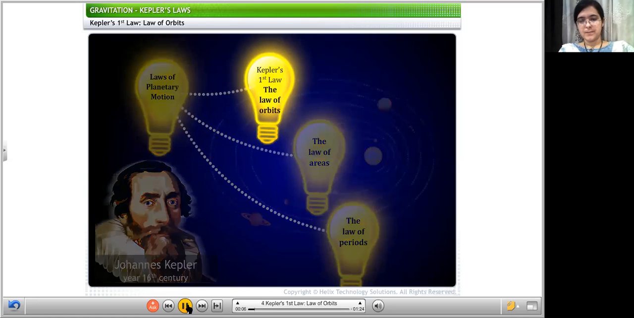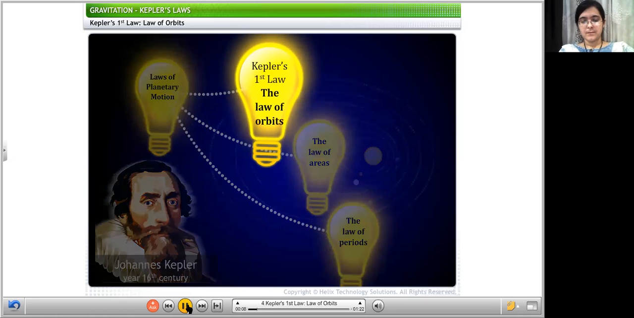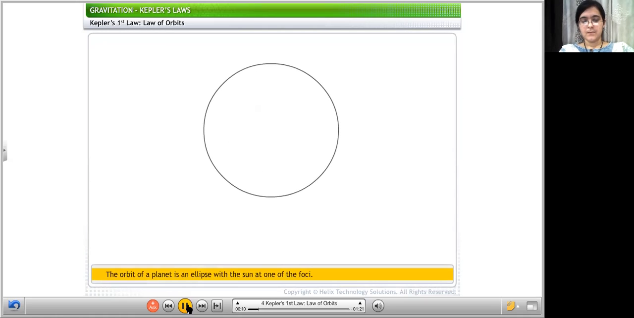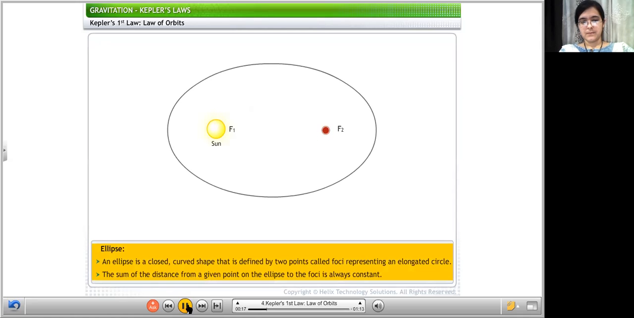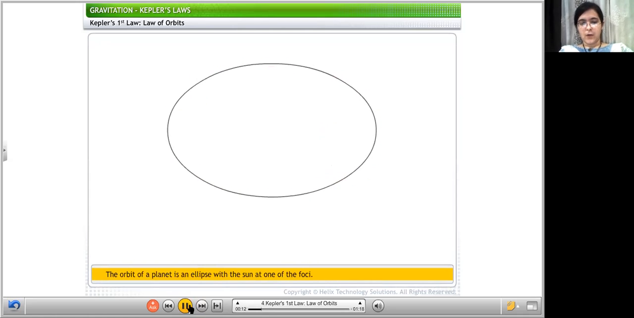Kepler's first law, the law of orbits, states that the orbit of a planet is an ellipse with the Sun at one of the foci. An ellipse is a closed, curved shape. Okay, this is the first law. You have to learn these laws. You can also refer to your notes after seeing the video. Learn the topics from your notes, students. The orbit of a planet is an ellipse with the Sun at one of its foci.